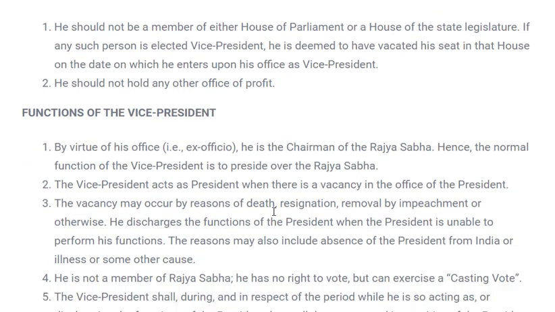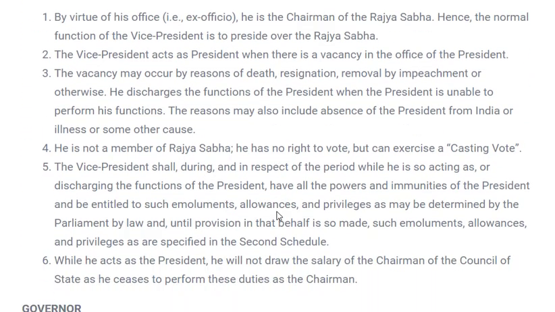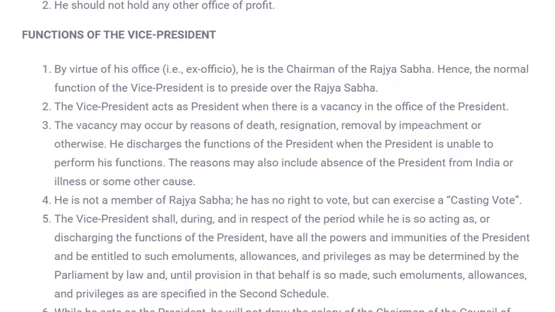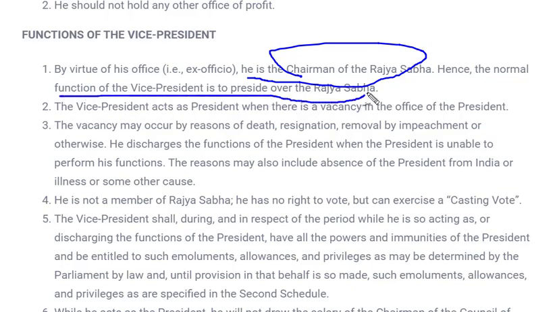Next are the functions of the Vice President. Let's see how the Vice President functions. He is the chairman of Rajya Sabha, and the normal function of the Vice President is to preside over Rajya Sabha. That means whatever proceedings are going on in Rajya Sabha, the Vice President is responsible for them. And in case of absence of the President, as I have already told, if the President is absent or is removed by impeachment or is ill or dies in the middle of his tenure, then the Vice President is the one who acts as President during that time.